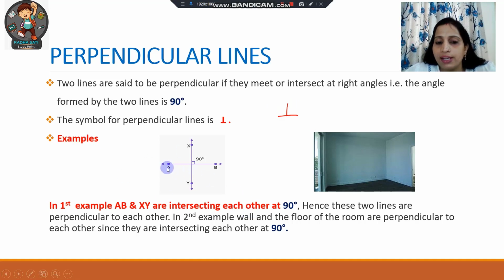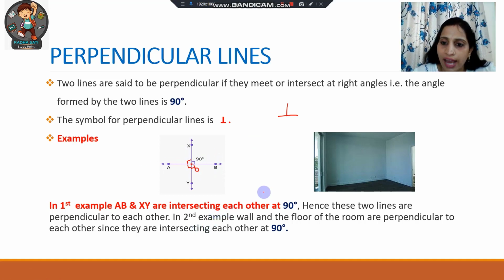Here are a few examples. Here the lines AB and XY are intersecting each other at this point. Okay, so let's name it O. And you can see that here an angle of 90 degrees is getting formed. This is also 90. This one is also 90 and this one is also 90. Hence we can say that AB and XY are perpendicular lines.